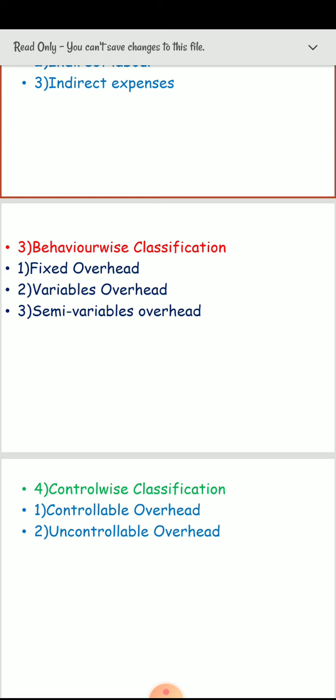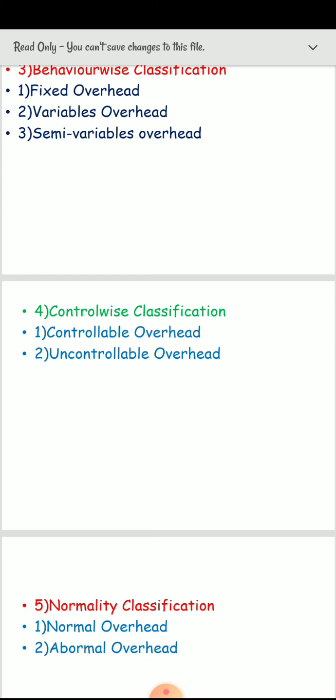The last is normality classification. A normal cost is defined as a cost normally incurred at a given level of output in the conditions in which that level of output is normally attained. These costs are budgeted, always anticipated, and their value can be estimated in advance.